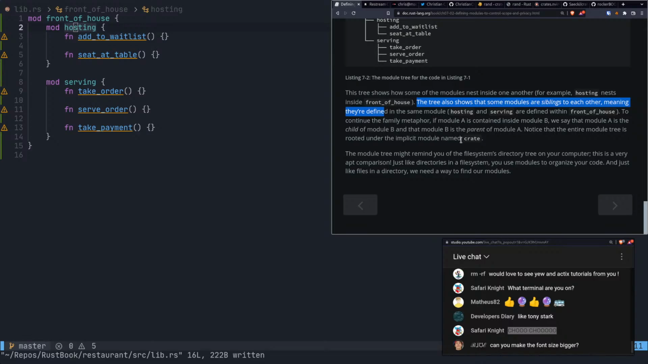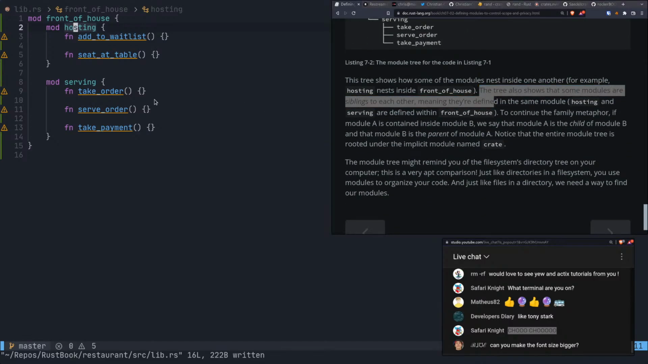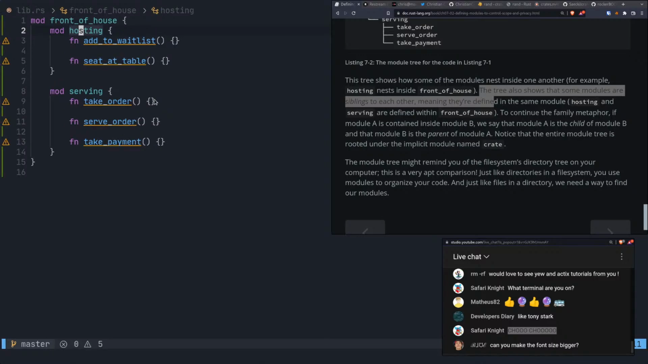Can I make the font size bigger? That's about as big as I probably can make it without it being crazy. And then over here, I don't know. I mean, maybe I could do that.